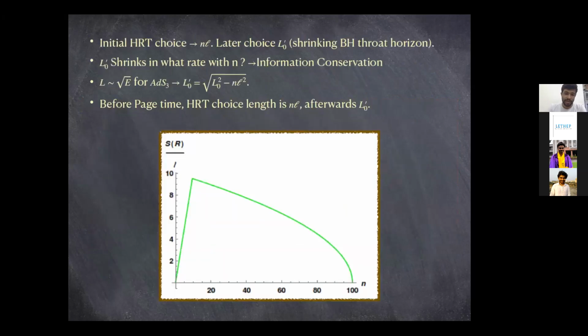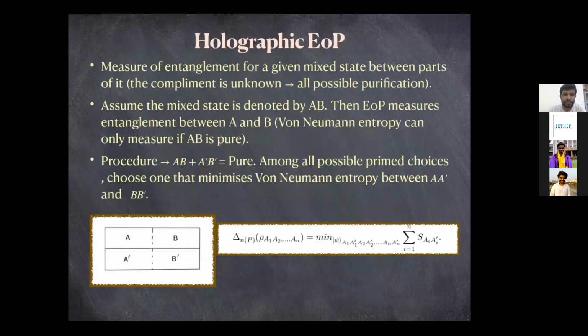So now I'll try to make a few comments on what I did in the previous paper, which appeared in March. So I would try to make this picture look like something which would give us another perspective into this model. So I'll talk about something called entanglement of purification. So, a measurement of entanglement for a given mixed state. Entanglement of purification measures the entanglement for a given mixed state between parts of the mixed state.